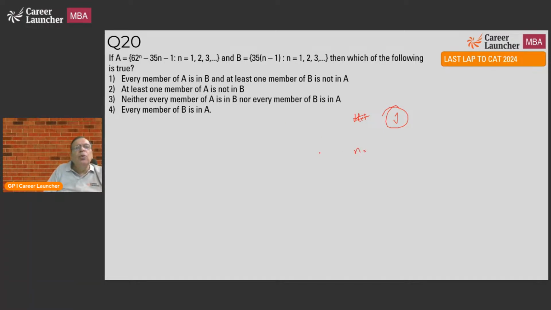If n is equal to 1, what happens? If n is equal to 2, what happens? And then verify, then get the answer. So it becomes not too much of a difficult thing. I could even do it in round 1, but worst case, I'll do it in round 2.